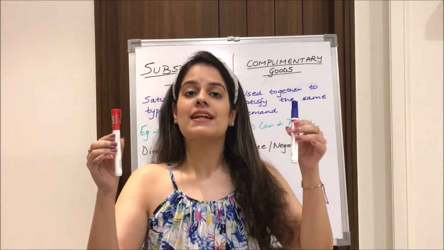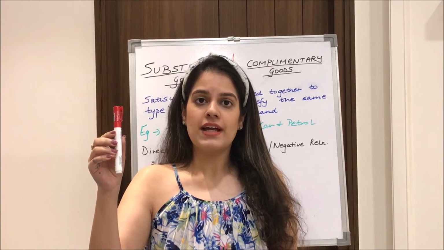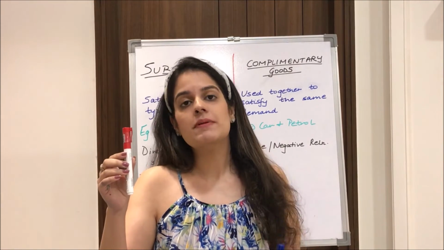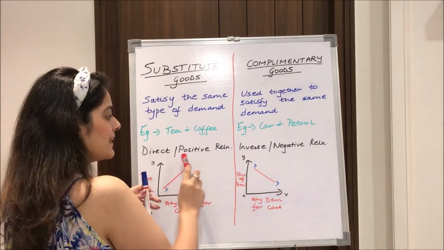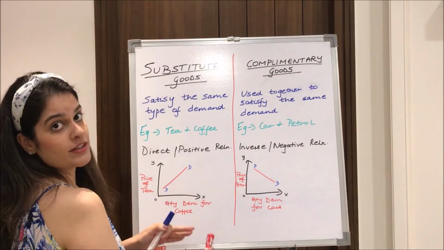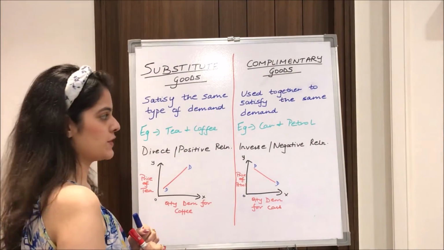Why does that happen? Because when the price of tea has risen, coffee has relatively become cheaper in comparison to tea, and thus people tend to buy coffee. So here we see there is a direct and positive relationship between the price of tea and the quantity demanded of coffee, and that is why our demand curve is positively sloped.